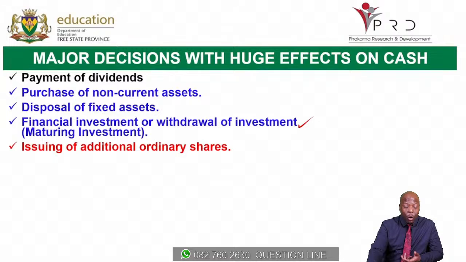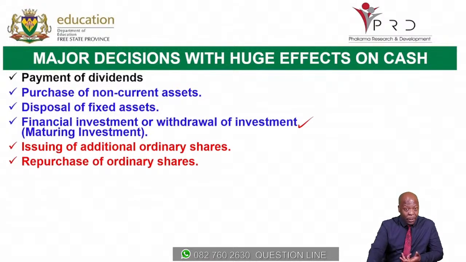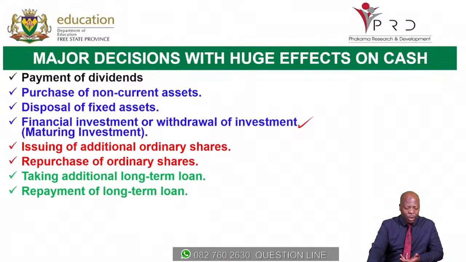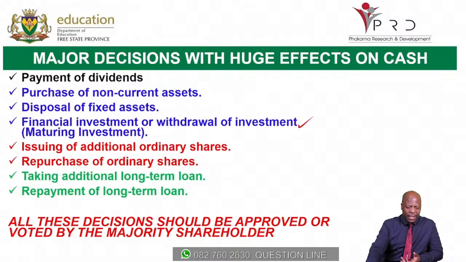The issuing of additional ordinary shares, the repurchase of ordinary shares, taking additional long-term loans, and the repayment of long-term loans. So these are decisions that should be approved or voted by the major shareholder. These are major decisions that need to be taken in a company. And therefore, major shareholders have much of the voting rights. So they can influence one of these decisions or all of these decisions in the direction that they feel is good.